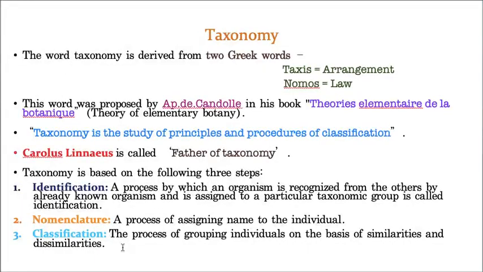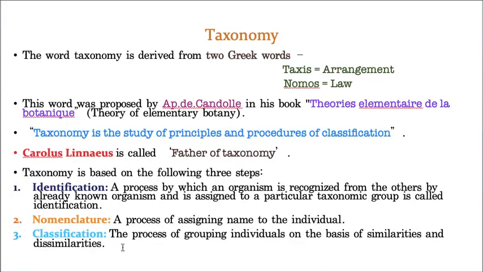So birds are also flying and bats are also flying. So these are the similarities. So immediately you will place this particular bat in this bird category. But if you take dissimilarities, then you will get to know what is the exact classification.